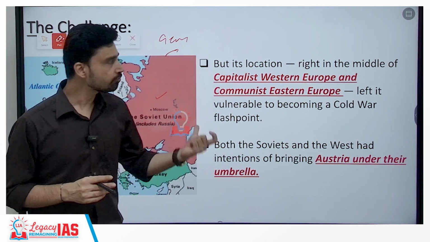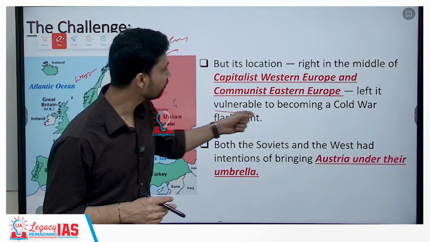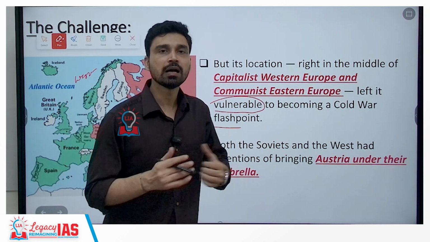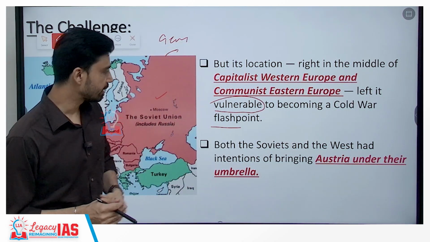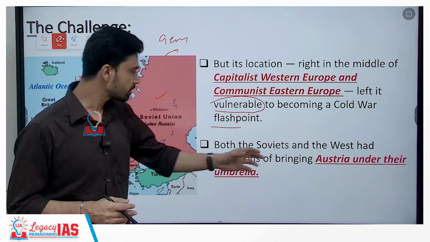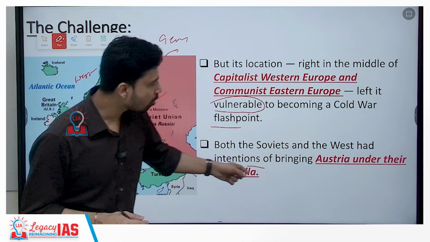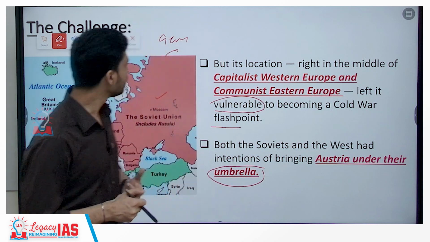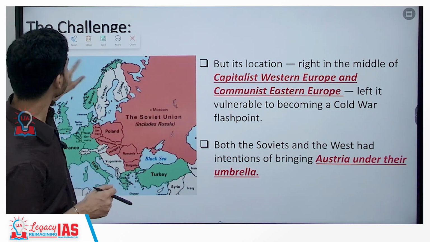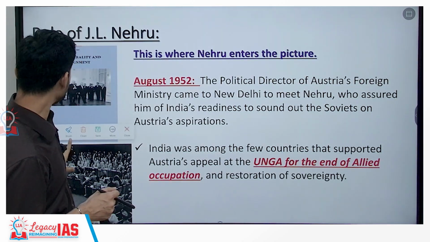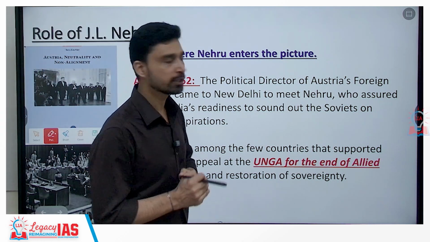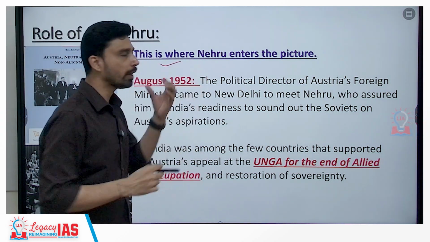Due to its central location, it became vulnerable to becoming a Cold War flashpoint, largely between the Soviet Union and the United States. Both the Soviets and the West had intentions of bringing Austria under their own umbrella, and that is why the sovereignty of Austria was difficult to achieve. It is in this context that we have to understand the key role Pandit Jawaharlal Nehru played here. So, this is where Nehru enters the picture.